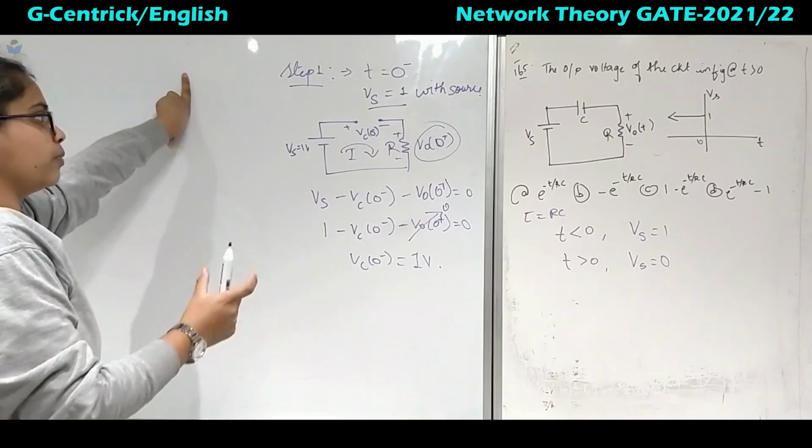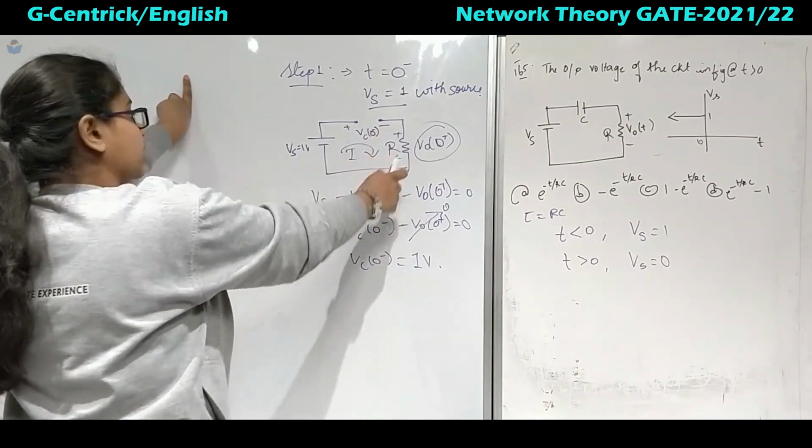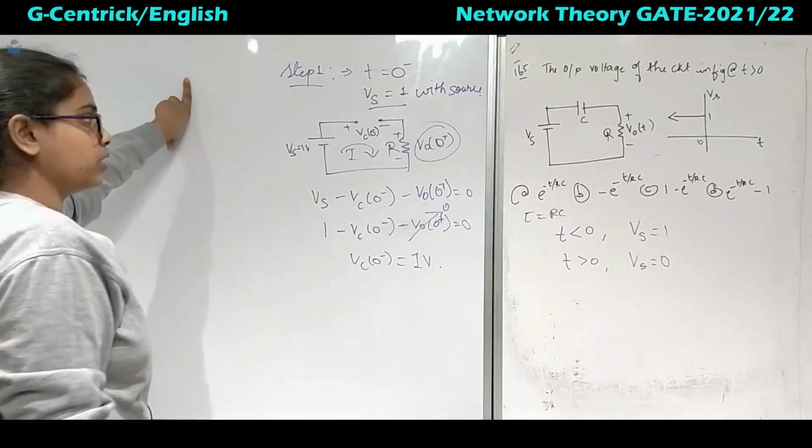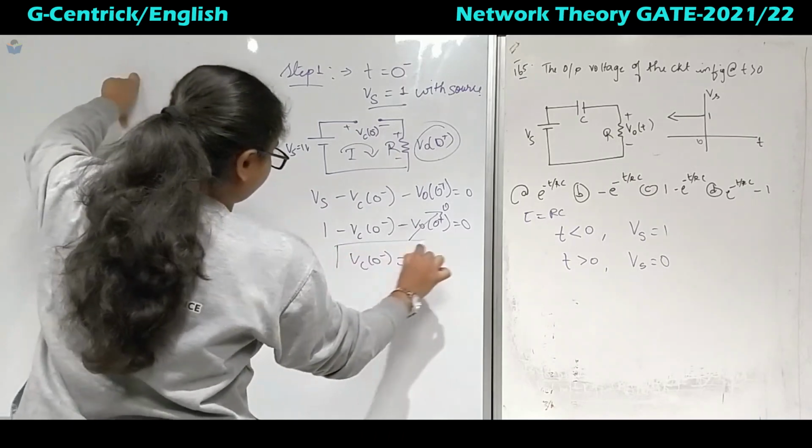Step 1 is for the capacitor or inductor, just go through that. If it is given a capacitor, then find the voltage across the capacitor. If it is an inductor, find the current through the inductor. So this is step 1.